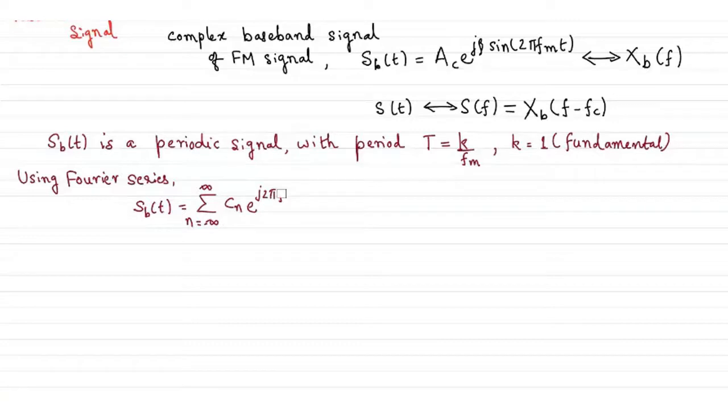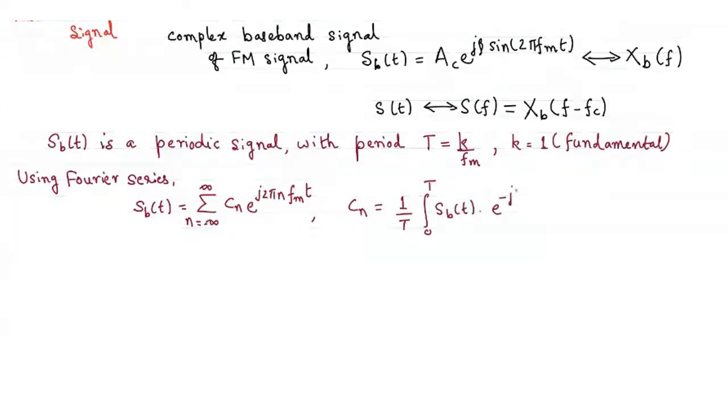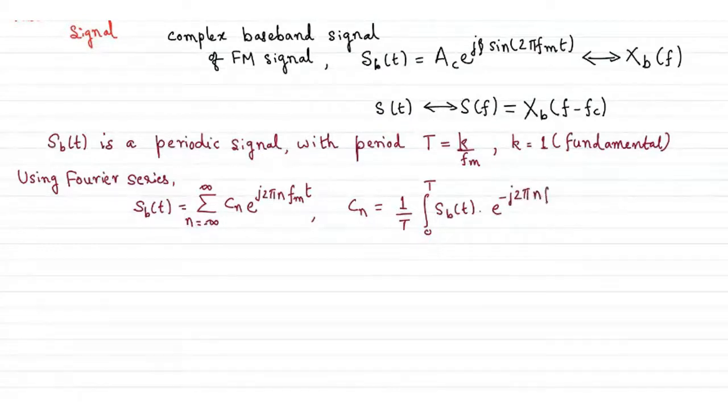So s_b(t) equals the sum of C_n e^{j2π n f_m t}, where n is a variable here and f_m is the fundamental frequency, and C_n is the coefficient, which is 1 over T, T being the period, integral 0 to T over one period of s_b(t) times e^{-j2π n f_m t}. This is from your basic Fourier series analysis.